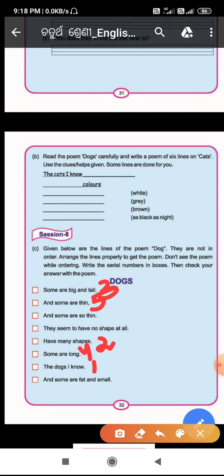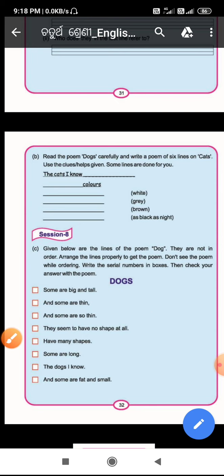Next, "and some are fat and small," number 6. Next, "and some are so thin," number 7, and "they seem to have no shape at all," number 8. Okay, thank you, students.